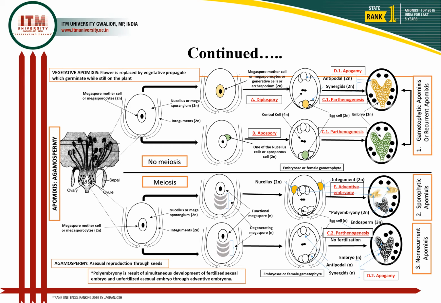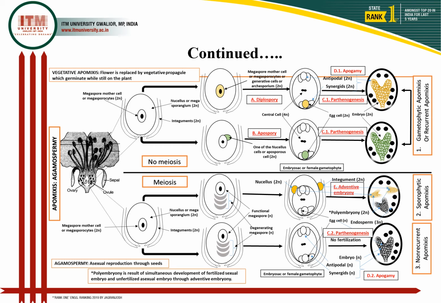In another case, there is the possibility that nucellus cells or integument cells differentiate and develop into an embryo directly, without any developmental stage of an embryo sac, although a normal embryo sac may also develop and be fertilized to form a normal diploid embryo.